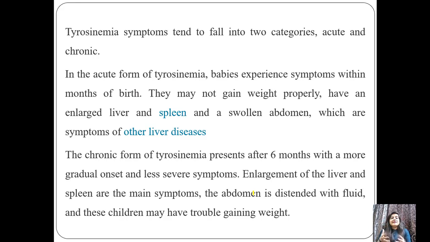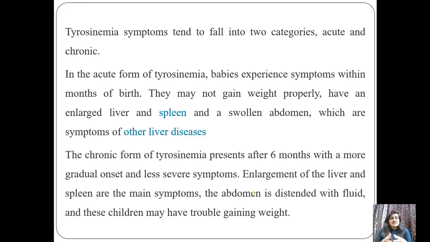They may not gain weight properly, or there may be an enlarged liver, an enlarged spleen, or swelling of the abdomen. These are the symptoms, or other liver disease we can find. And in chronic, after 6 months, the baby will have other liver disease or severe enlargement of the liver and spleen, and the abdomen is distended with fluid, and the children may have trouble gaining weight.